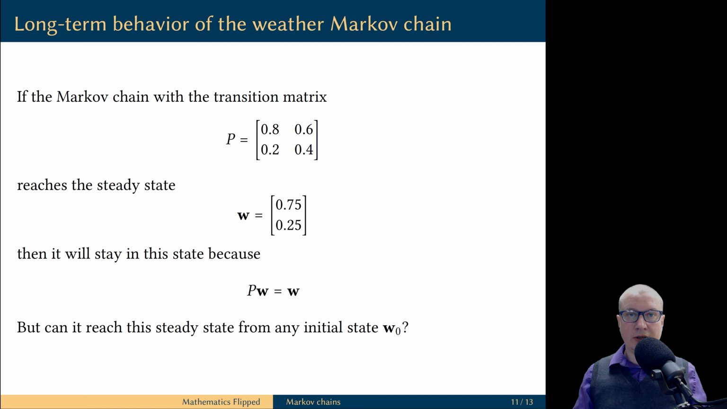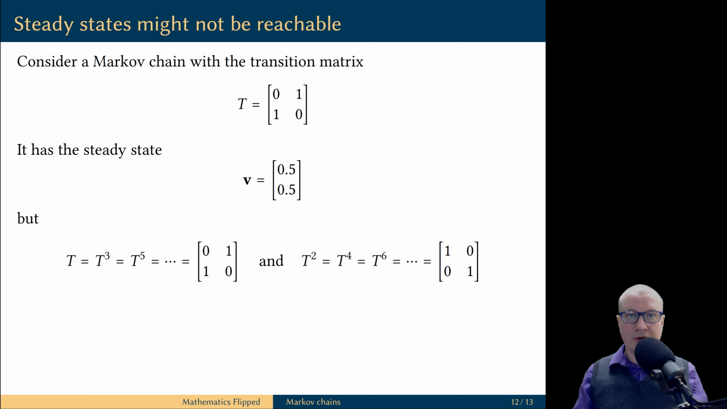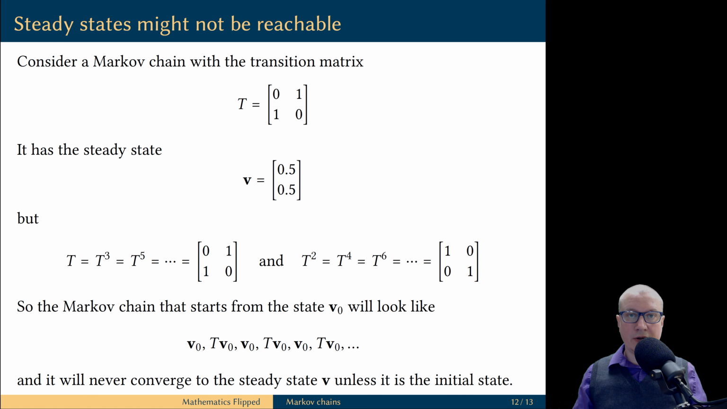But what remains unclear is this. Can this Markov chain reach this steady state from any initial state? Let me illustrate that not every Markov chain can actually reach its steady state. Let's consider a Markov chain with the following transition matrix T, and it is easy to compute the steady state vector of this system. However, every odd power of T is T itself, but every even power of T is the identity matrix. Therefore, this Markov chain will alternate between two different states unless the initial state is the given steady state.